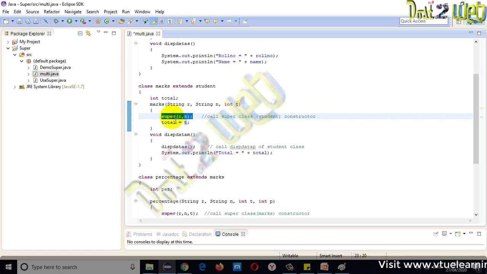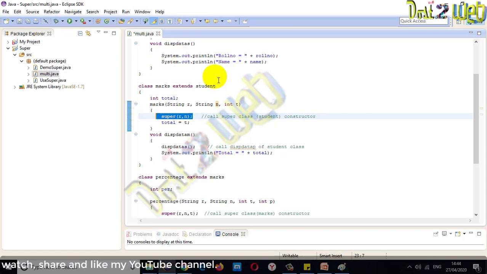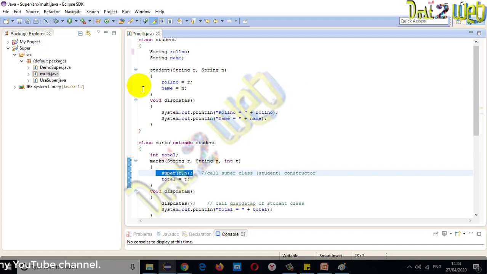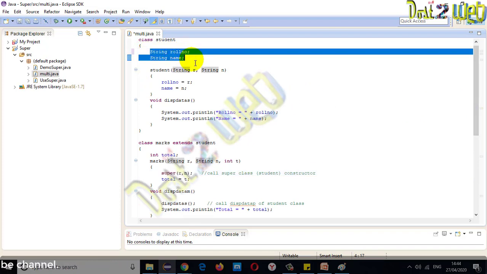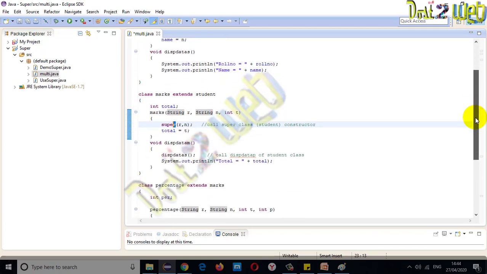If you remember, super and argument list. So what is the argument we are passing? r and n. Why have we given only r and n? Because roll number and name are in a different class. Those properties are hidden, because we know very well that by default the data is in private mode. So when you want to access that, you have to use super. So I am using the superclass here.